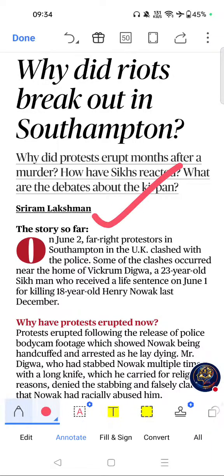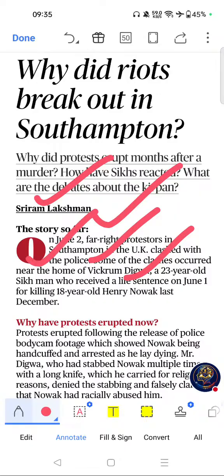Why did riots break out in Southampton? If you see the importance, useful for international relations and comparative governance, highlights challenges of multicultural societies, relevant for social cohesion, policing reforms, and extremism, can be useful in essays on migration and social integration.